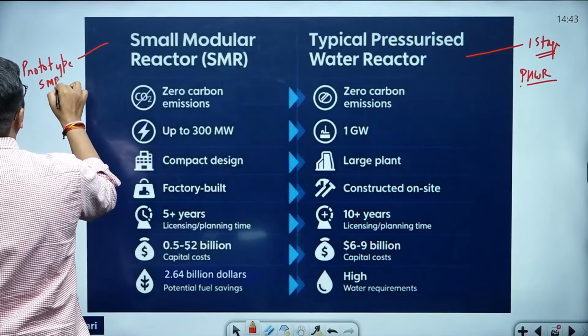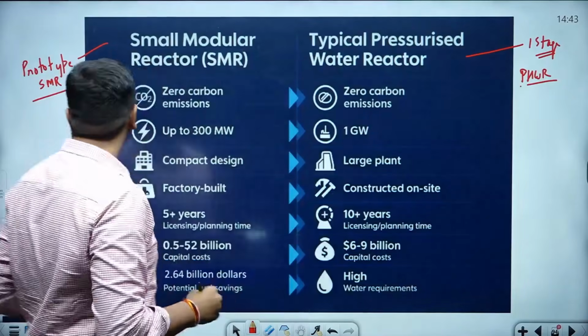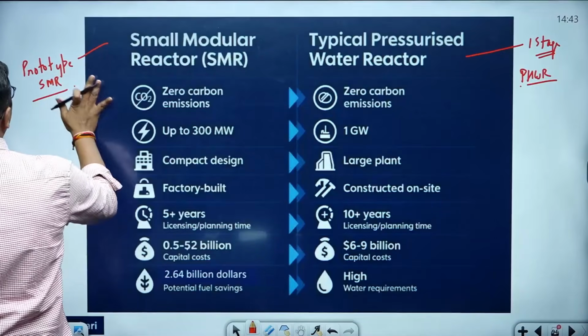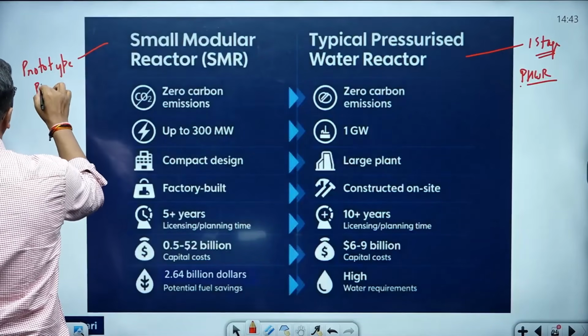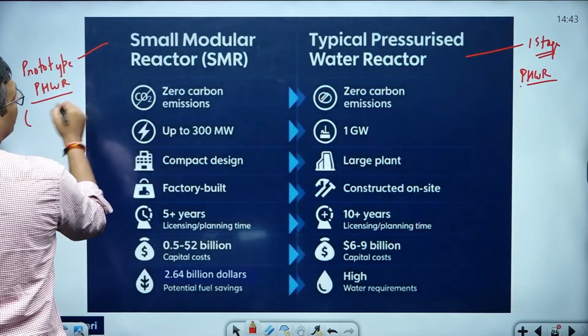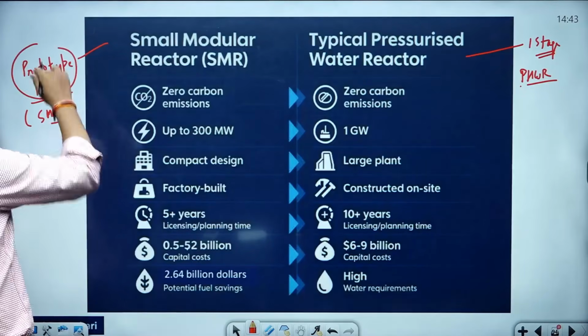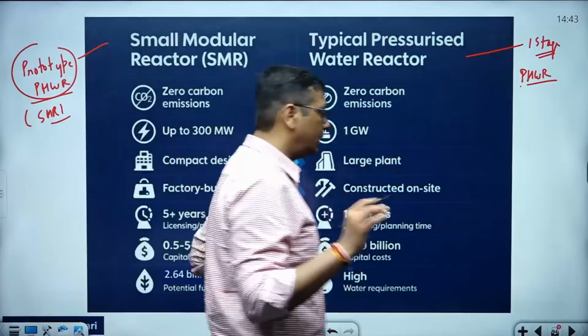So one side is the prototype PHWR, pressurized heavy water reactor, and the other is the small modular reactor. The small modular reactor is a small type of PHWR. I spoke about those earlier, guys.